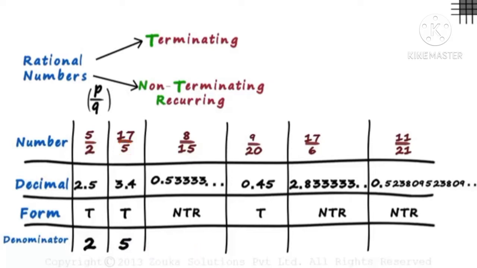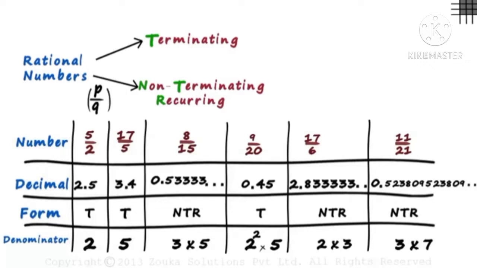We just need to keep a small thing in mind. We reduce the denominators to its prime factors. The denominator of the third number is 15. In terms of its prime factors, it can be written as 3 times 5. What about 20? It can be written as 2 squared multiplied by 5. 6 can be written as 2 times 3. And 21 can be written as 3 times 7. That's all we had to do. Reduce the denominators to its prime factors.